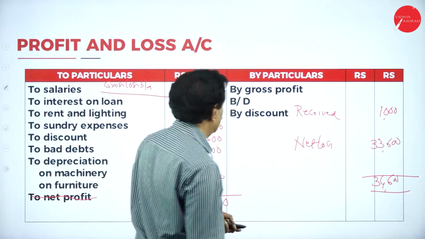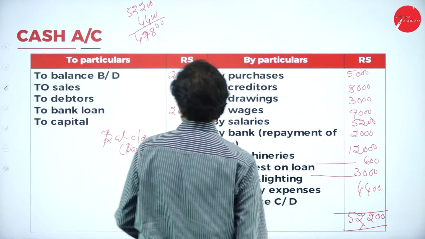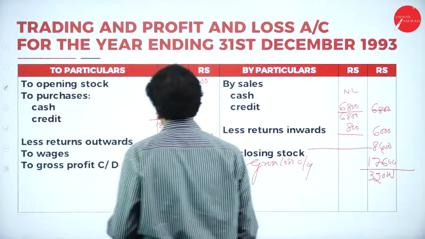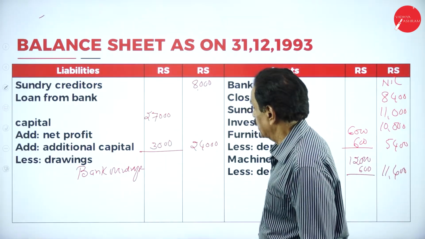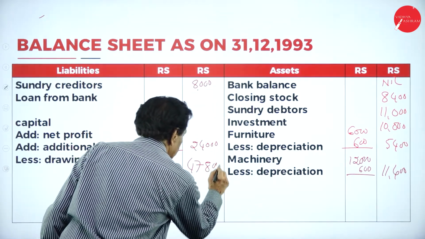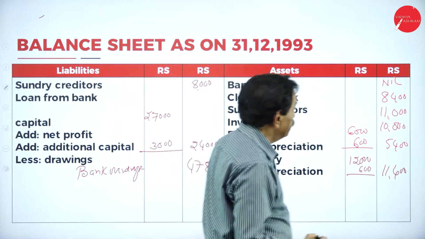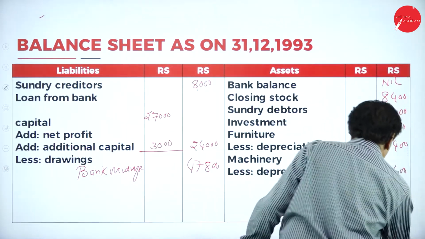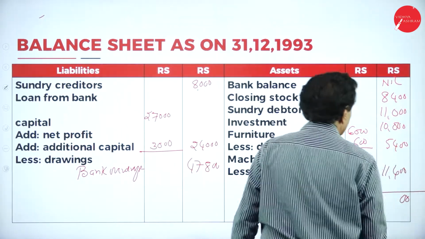You open your cash account, you understand? Your receipt and payment is 47,800. There is no cash item.